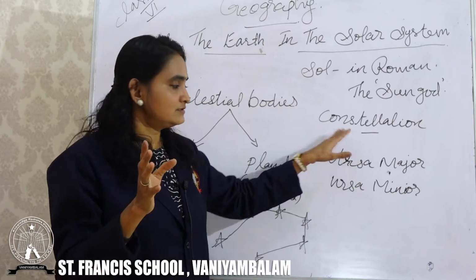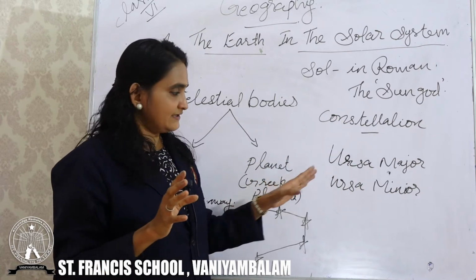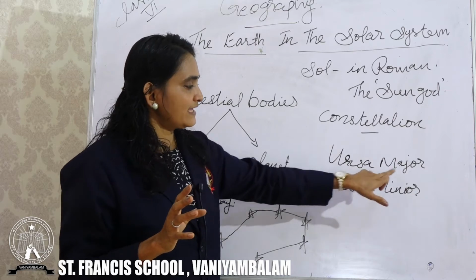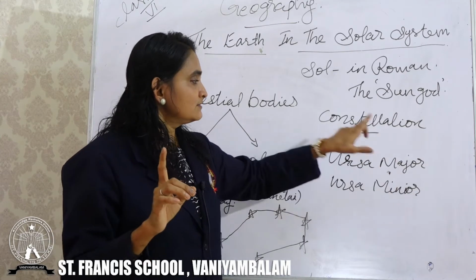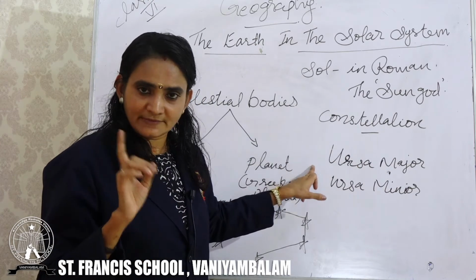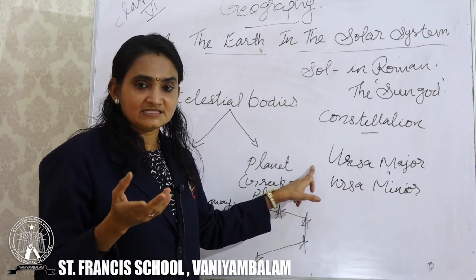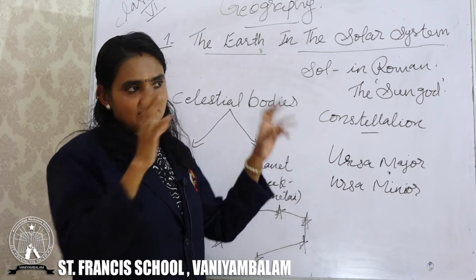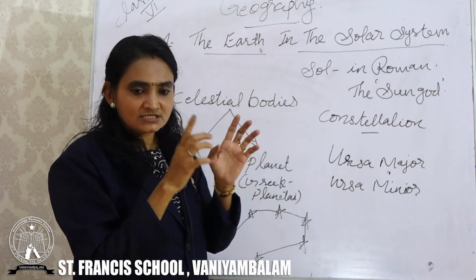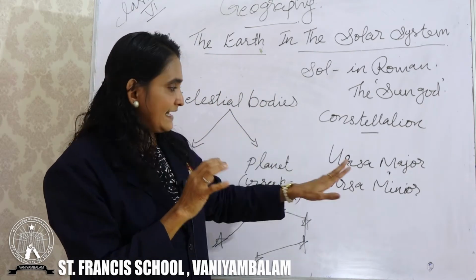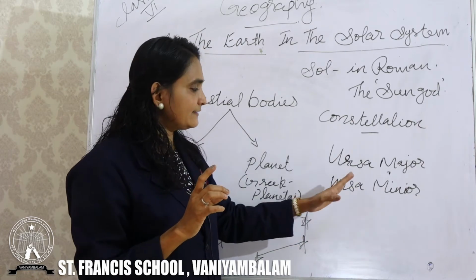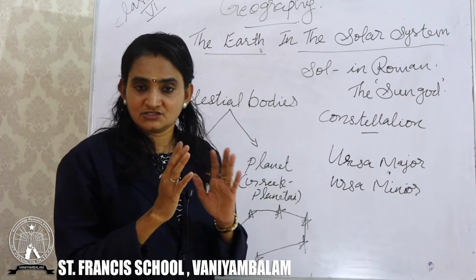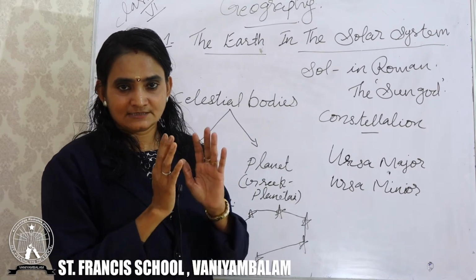For example of a constellation, it is Ursa Major. A very important constellation, Ursa Major, and another name is Big Bear. We can see just like a bear standing there. And another one is Ursa Minor. Another name of Ursa Major is Saptarshi.